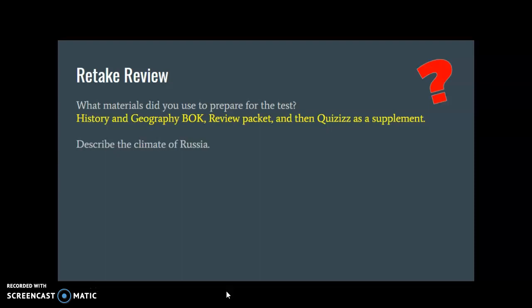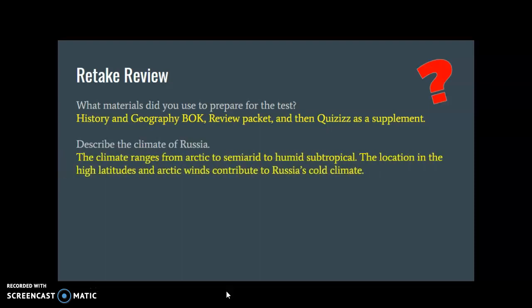Okay, this is climate of Russia. The climate ranges from Arctic to semi-arid to humid subtropical regions. However, the location in the high latitudes and Arctic winds contribute to Russia's cold climate.